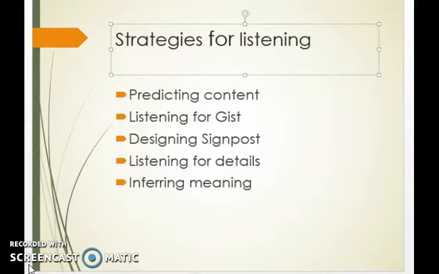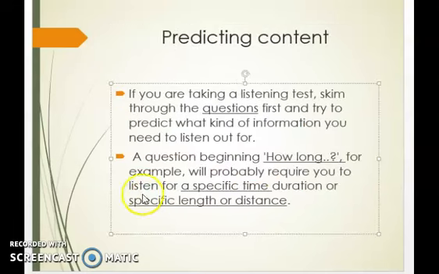There are 5 main strategies for listening, that is, approaches for listening. The first one is predicting content, then listening for gist, designing signposts, listening for details, and inferring meaning. Let's see what predicting the content is. If you're taking a listening test, in general you'll skim through the questions first. So I highlighted question, because you will skim through a few ideas in the question, and as the title suggests, you will predict the kind of information that you need to listen out for.